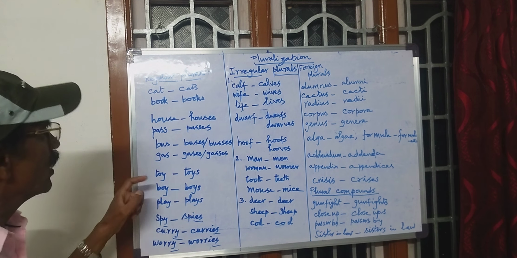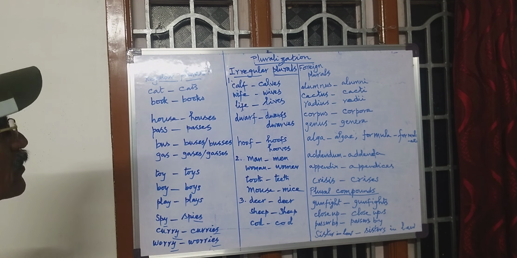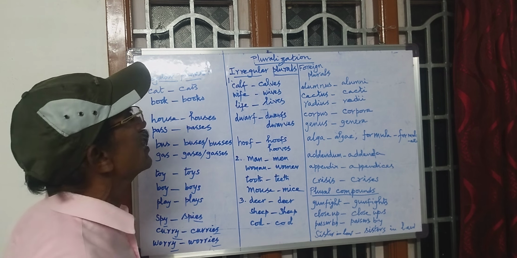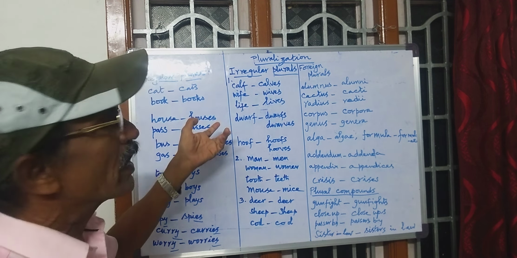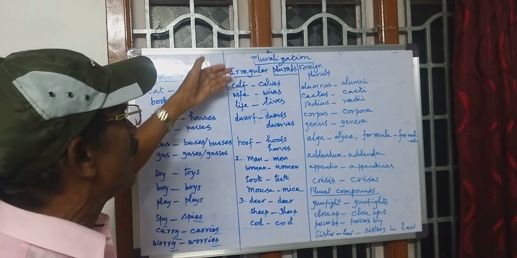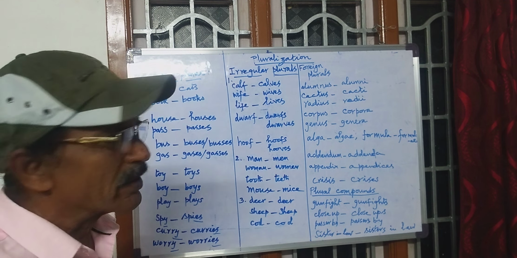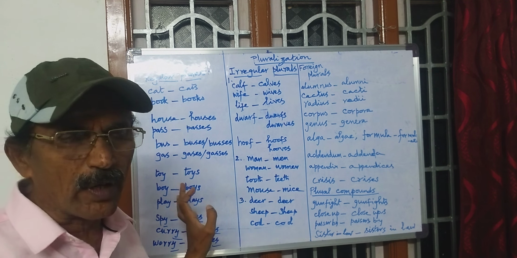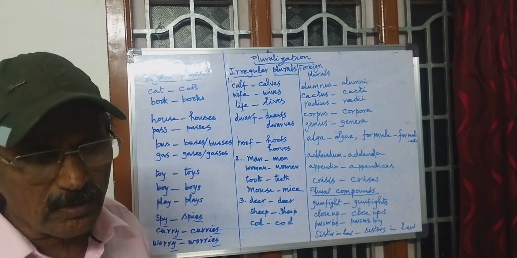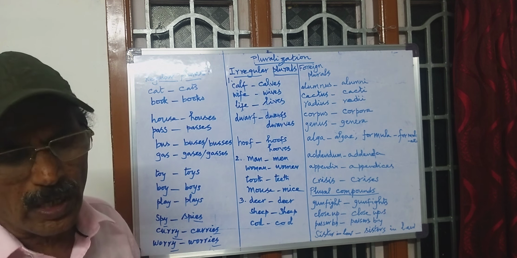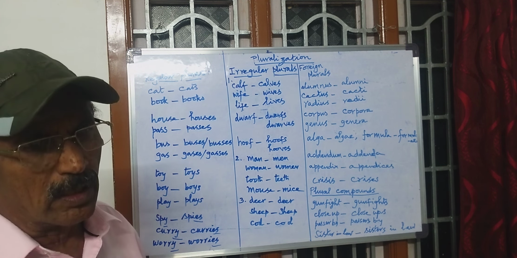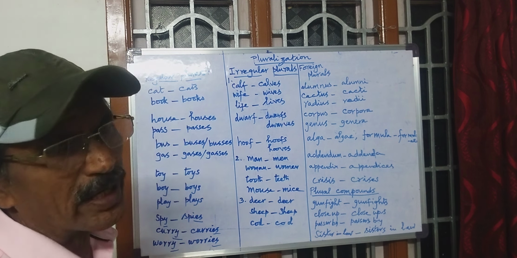So this way, the pluralization takes place in the regular formation of plurals. In case of irregular plurals, we have to see all these things. These are only examples that I have cited, and for detailed things, you have to refer to a good dictionary and find out more and more words in each category.